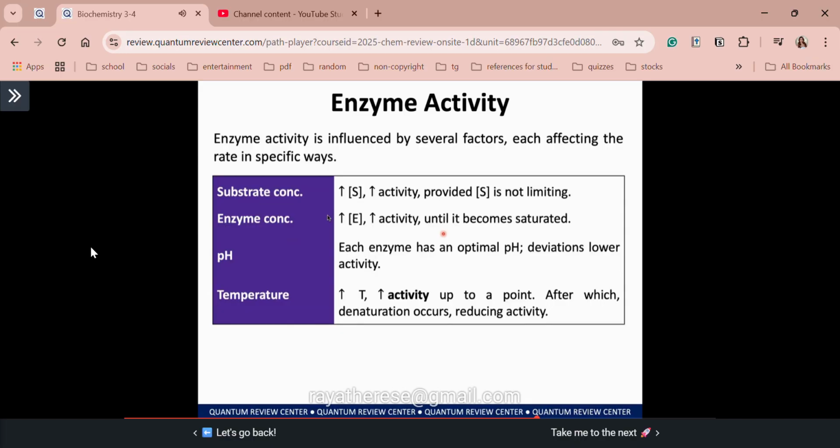Oh, sir, kala ko ang temperature may optimal temperature din for each enzyme. No. So generally, ang trend for temperature is that as you increase the temperature, it will also increase the activity up to a point. Alright? So somehow, meron pa rin palang optimal range of temp for your enzyme, after which your protein denaturation will occur, thereby inactivating your enzyme. Okay?